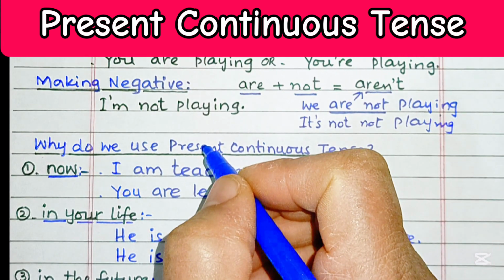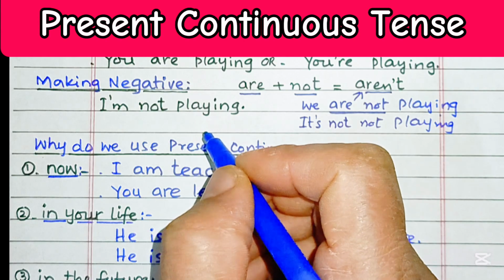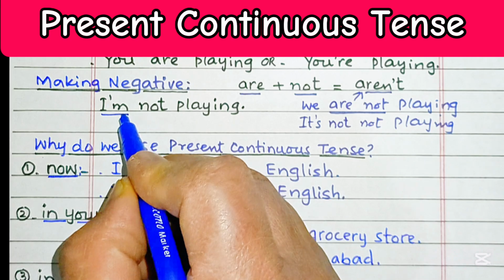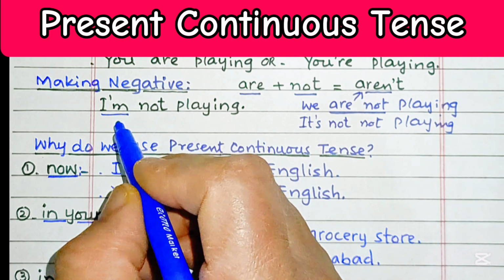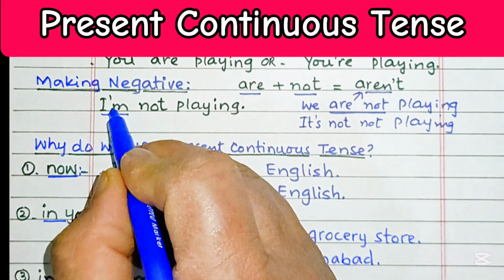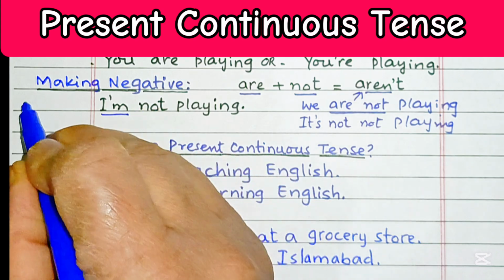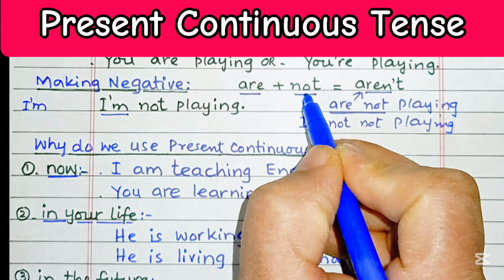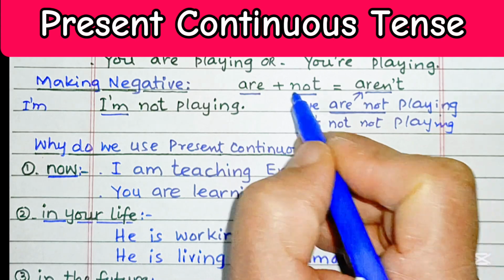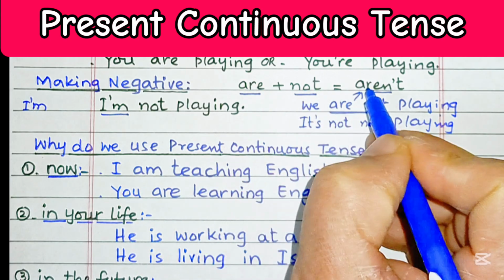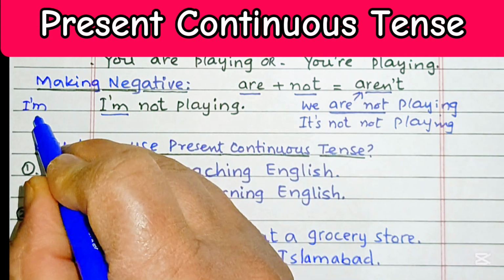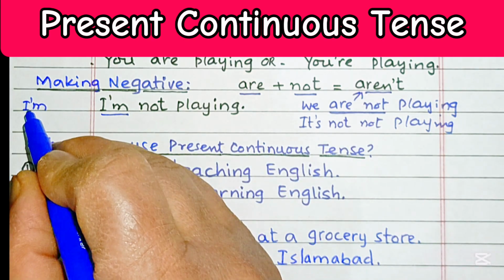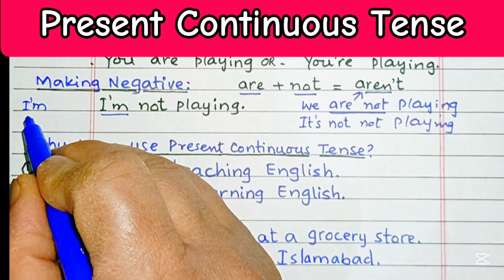So the verb be is often contracted with not, except I am. This is going not to be contracted with not. We are not going to contract it like this one, aren't. The verb be is often contracted with not, are not, aren't. But the exception is am. The exception is am. We know this.